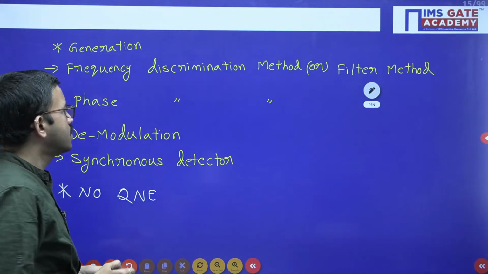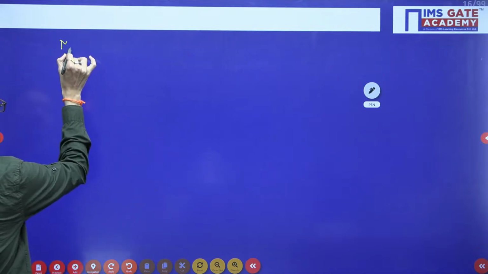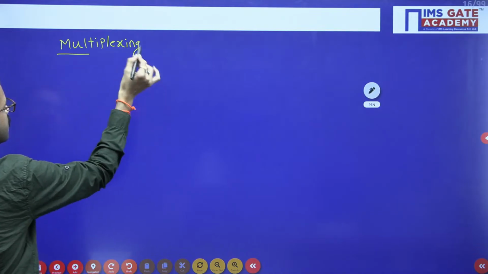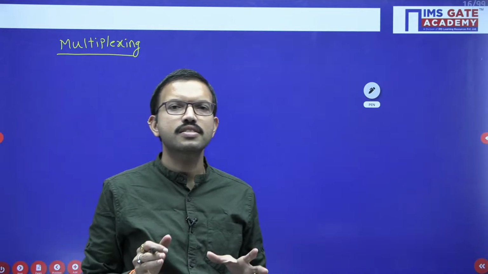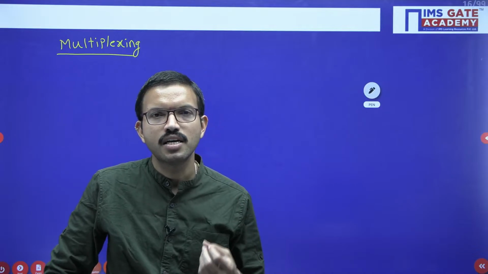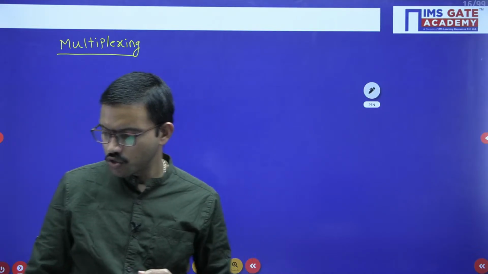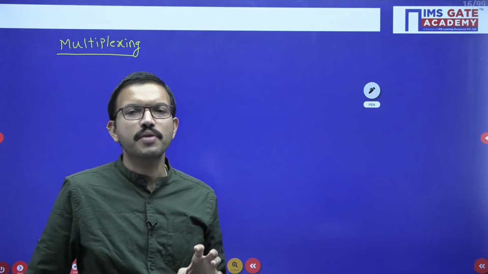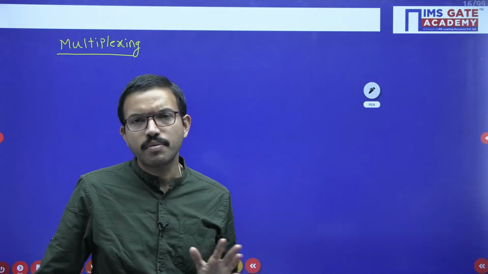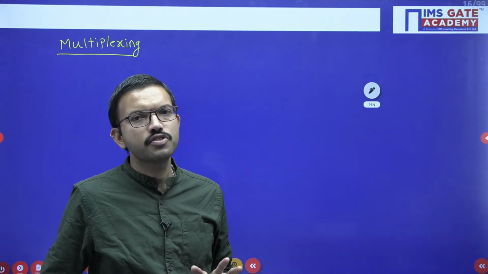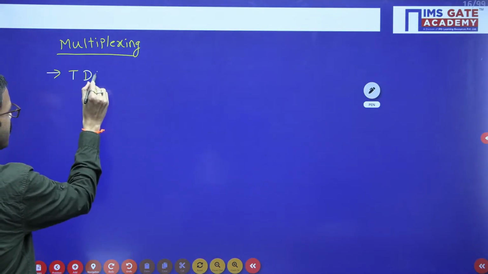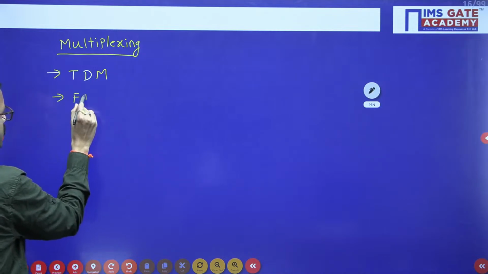Yeah, next topic regarding this chapter, that is multiplexing. Here the word multiplexing means we are transmitting multiple signals in the same channel in order to effectively utilize the given bandwidth. In this communication system subject, with respect to the GATE exam point of view, we have two types of multiplexing: one is time division multiplexing, TDM, and another one is frequency division multiplexing.